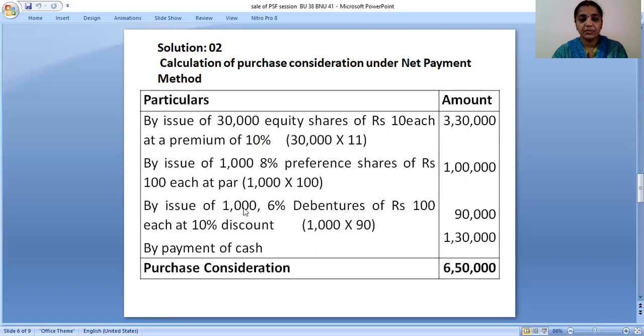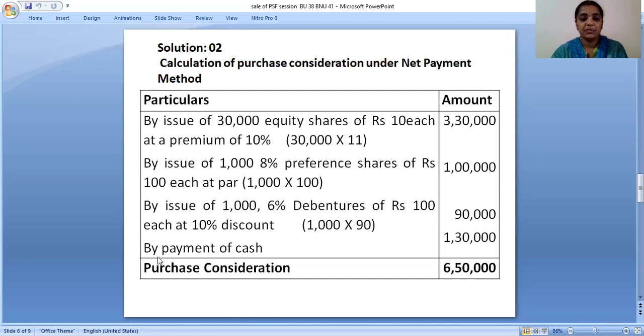Next, by issue of 1,000 6% debentures of rupees 100 each at 10% discount. 10% discount means we have to reduce it. 100 into 10% gives you 10. 100 minus 10 means you'll get 90. So this we have to take for debentures. 1,000 into 90 means you'll get 90,000. So this is the total of debentures, 90,000 will be there.